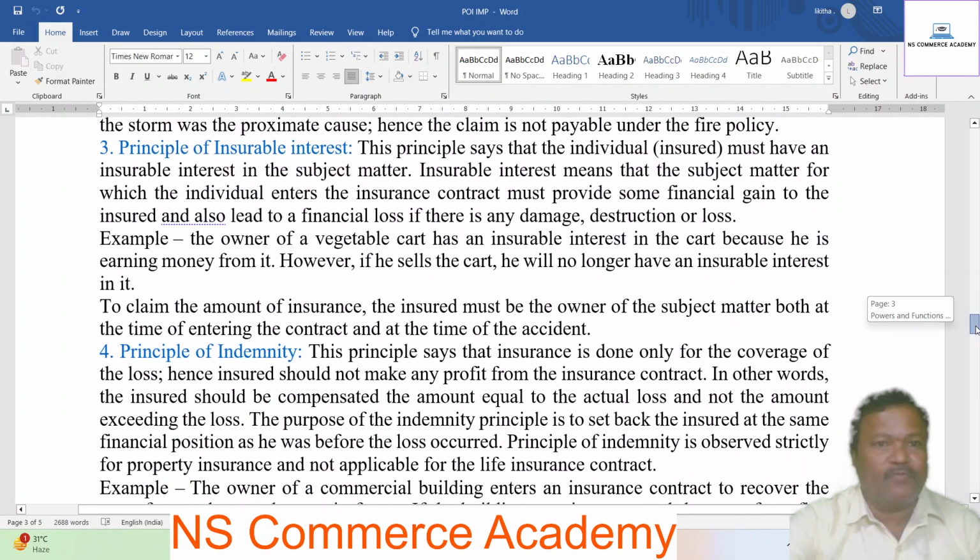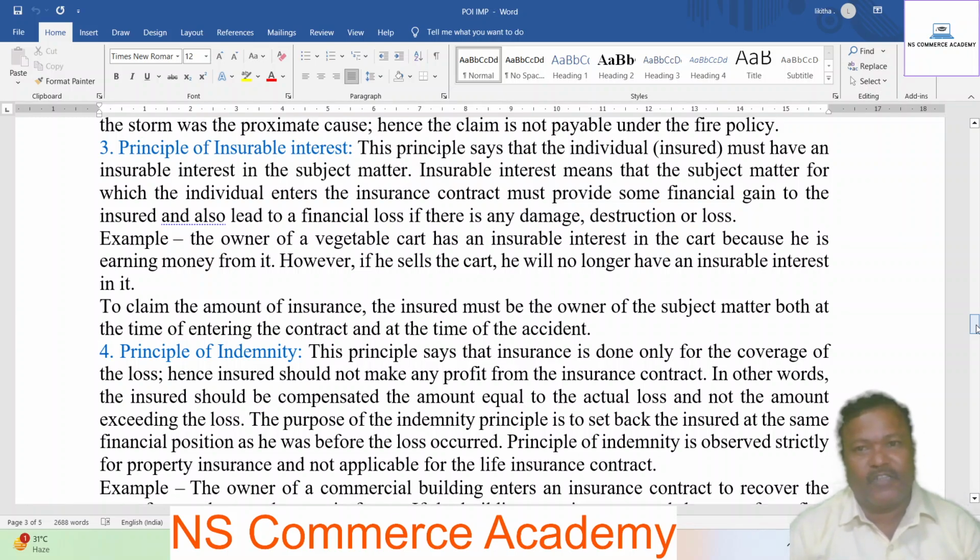Third, principle of insurable interest. This principle says that the individual must have an insurable interest in the subject matter. Insurable interest means that the subject matter for which the individual enters into the insurance contract must provide some financial gain to the insured and also lead to financial loss if there is any damage, destruction or loss.